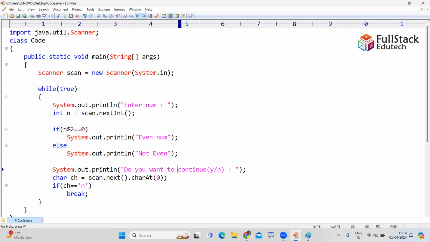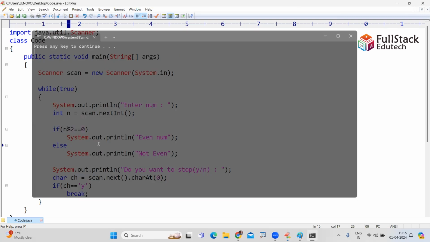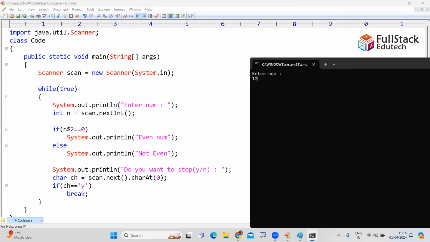See, another way. Sir, do you want to stop? Reverse: do you want to continue or do you want to stop? Yes, I want to stop. If ch is equal to y, then break. Then execution, just compile it and run it. Now look at this. Same, 12. If I give no, it will continue. 45. If I give yes, it stops, because the question has completely changed.